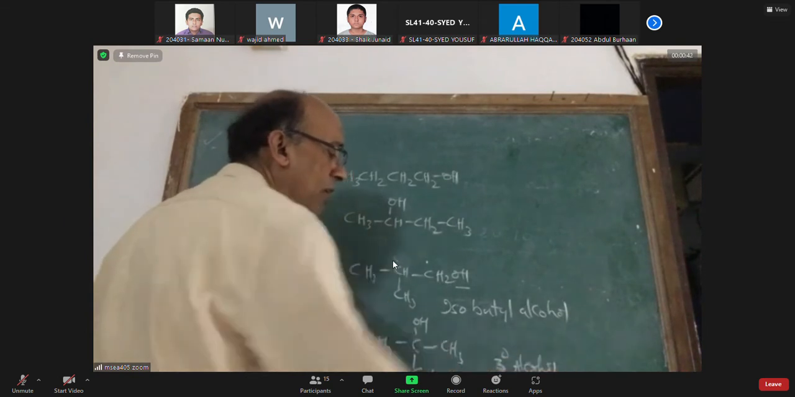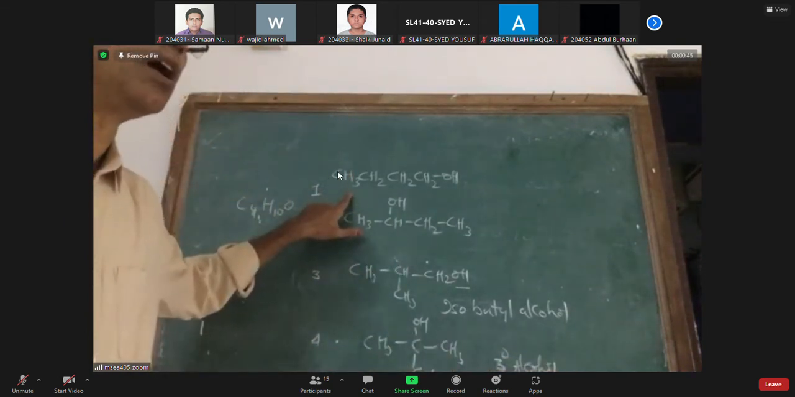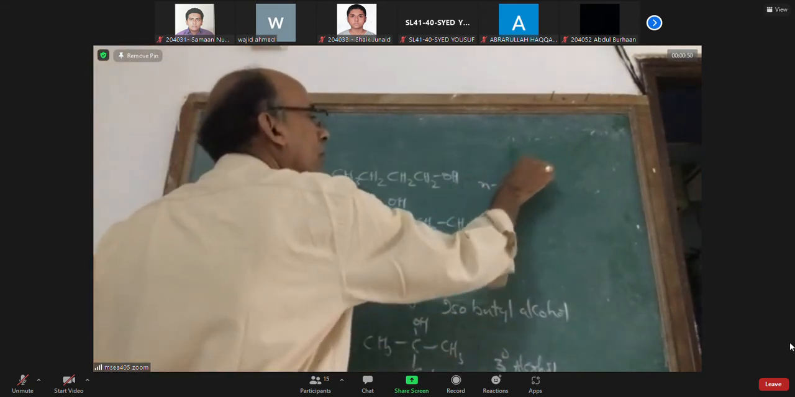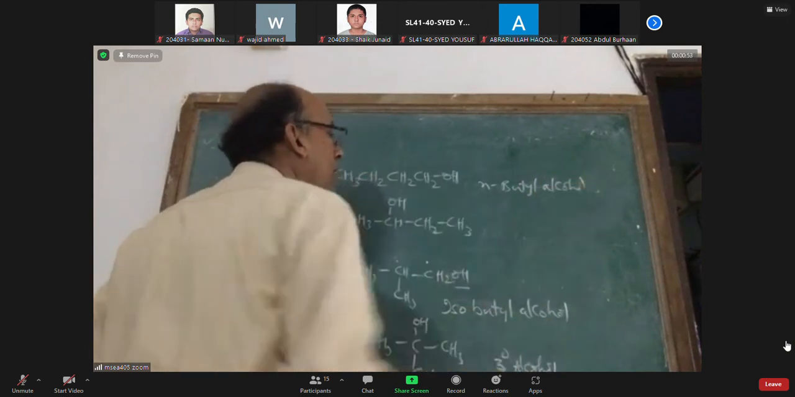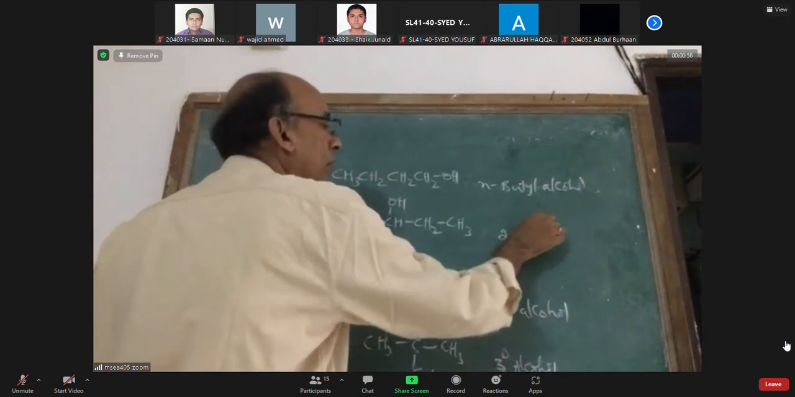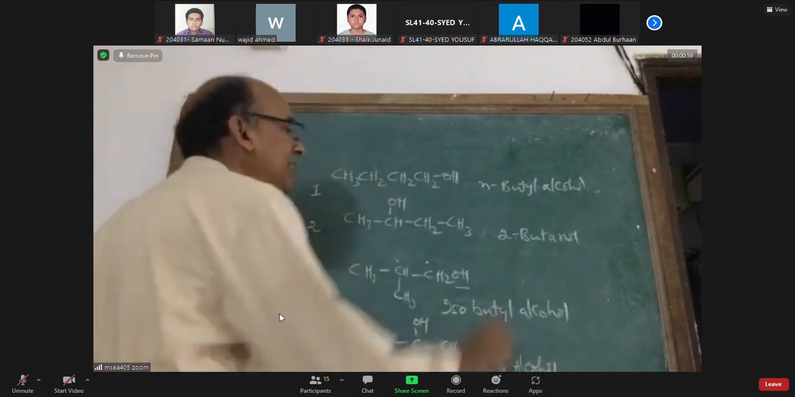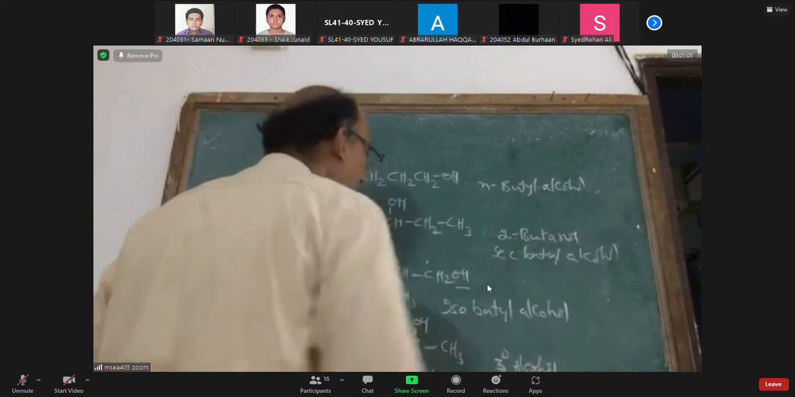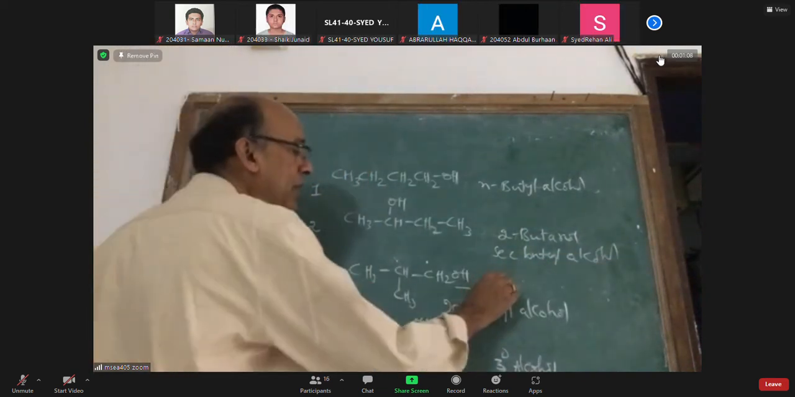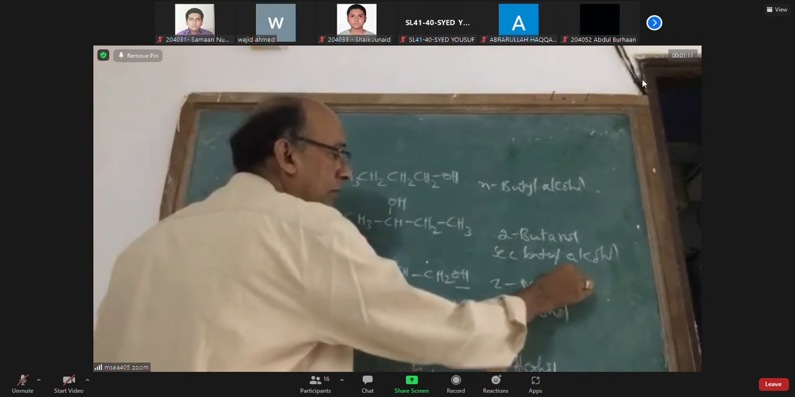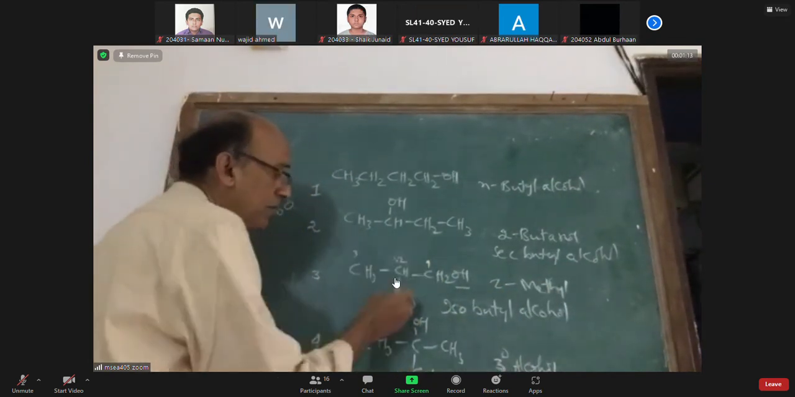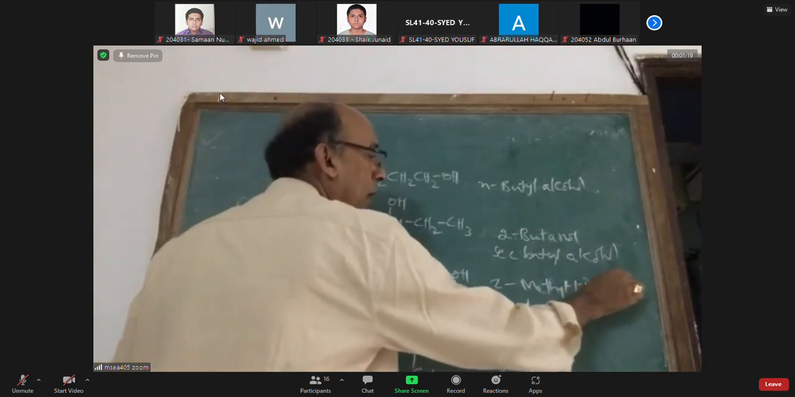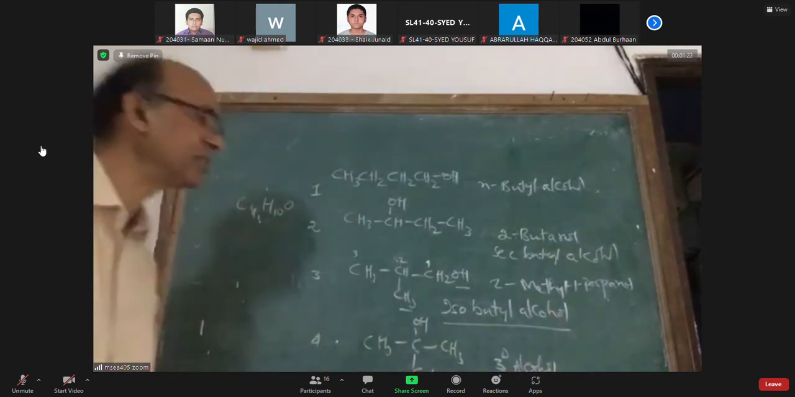Can we name these alcohols? 1-butanol, or commonly known as n-butyl alcohol. This is 2-butanol, commonly known as secondary butyl alcohol. It is 2-methyl-1-propanol, because if you are counting from this end, the second carbon has a methyl group. 2-methyl-1-propanol, commonly known as isobutyl alcohol, is a primary alcohol.